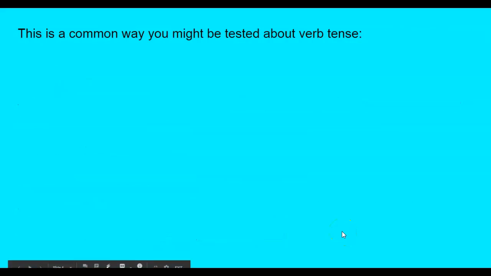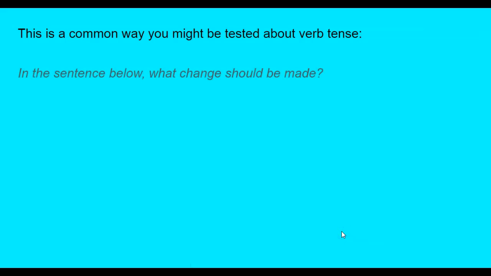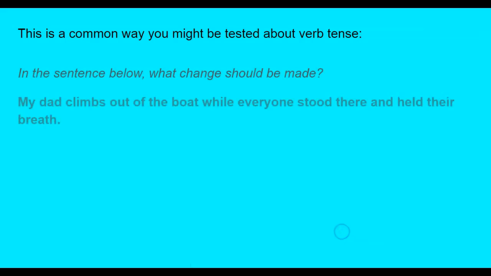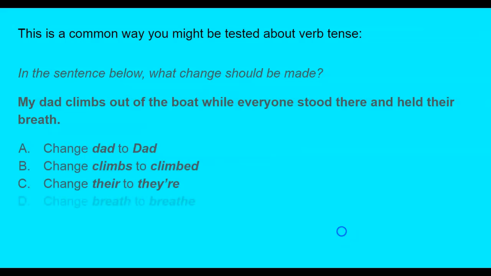So this is a common way that you might be tested about verb tense, is making sure that all the verbs in the sentence actually agree in tense. My dad climbs out of the boat while everyone stood there and held their breath. So your choices, usually this sentence would be in some sort of passage, and then your choices might look like this. Change dad with a lowercase to dad capitalized, climbs to climbed, present tense to past tense, THEIR to THEY'RE, or change breath to breathe.